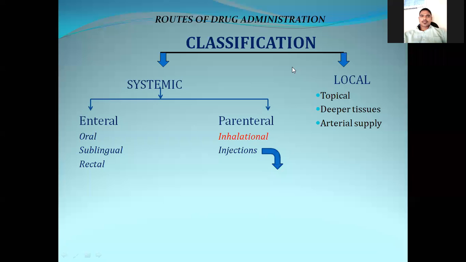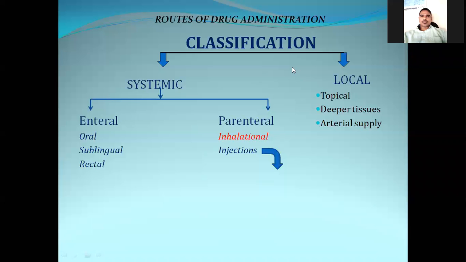How the drug will be administered. Only when the drug is administered can it show any pharmacokinetic or pharmacodynamic actions. So the first part of pharmacology is routes of drug administration, that is how the drugs are administered. Now we have classified the routes of drug administration into two types. One is systemic and another is local.